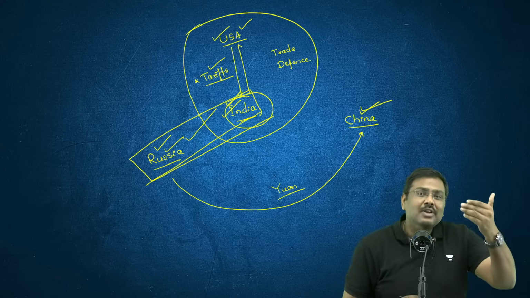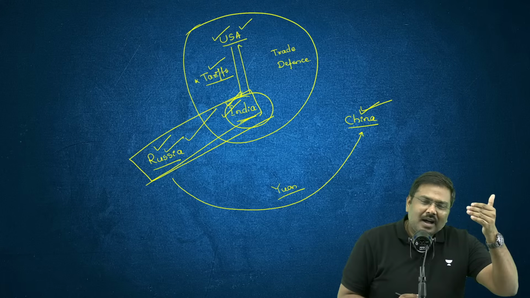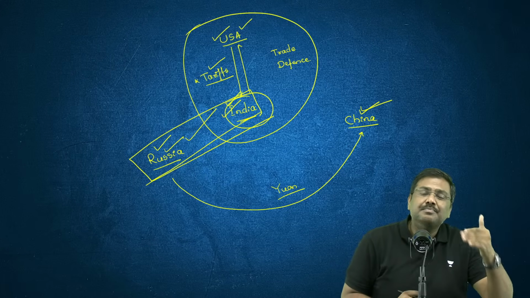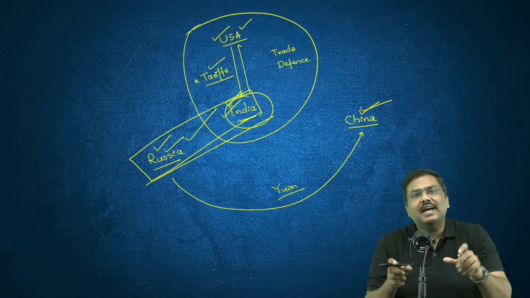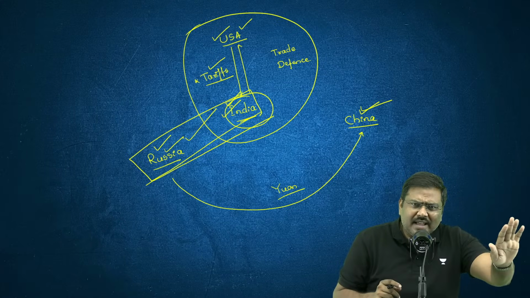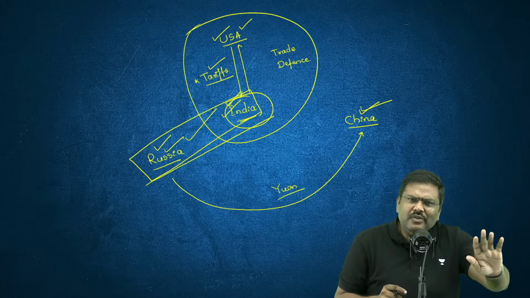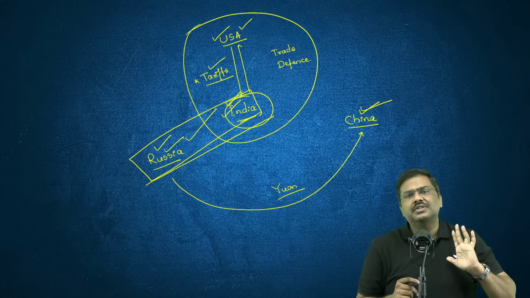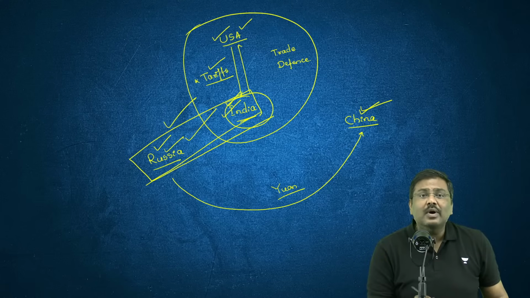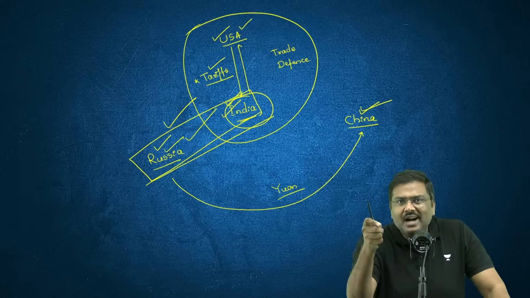So please again have a look at this. We are having relations despite Russia and China becoming closer in recent times. India has not changed its stance. India continues to have very close relations with Russia to protect its own interest. Everybody is okay? Again, one more example of strategic autonomy.